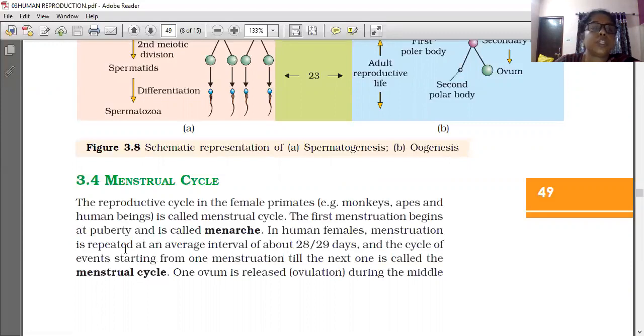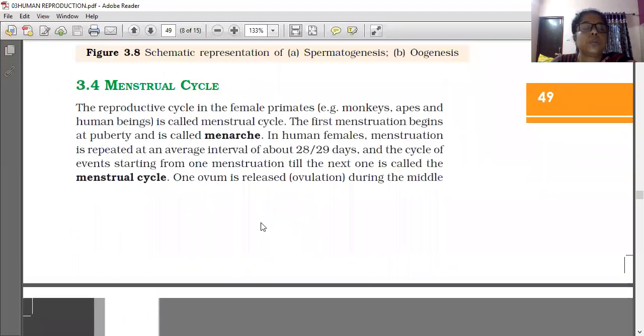The first menstruation begins at puberty, called menarche. In human females, menstruation is repeated at an average interval of 28 to 29 days. So what is the menstrual cycle? The cycle of events starting from one menstruation till the next one.